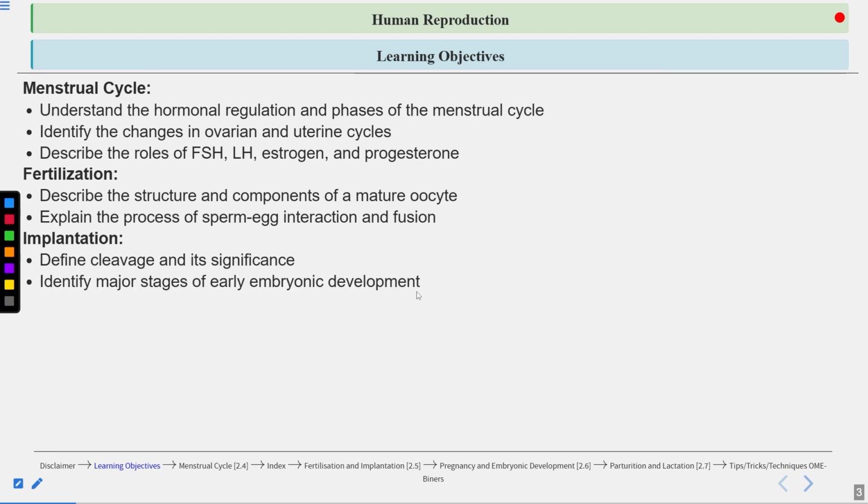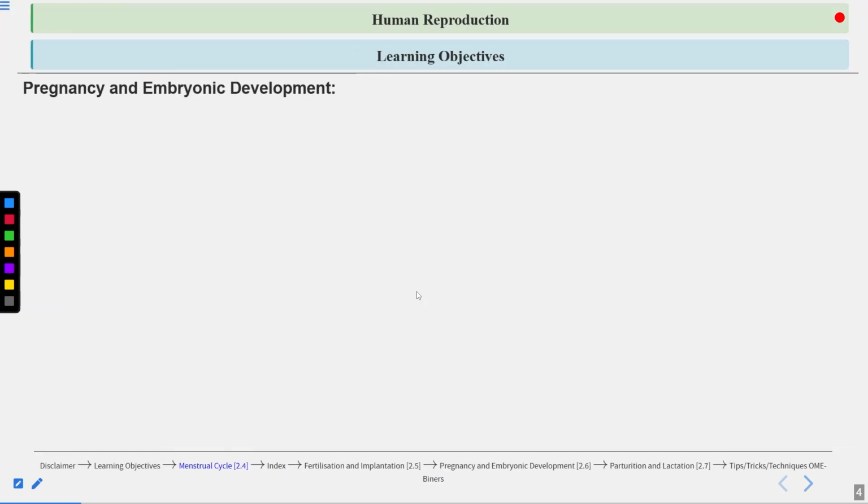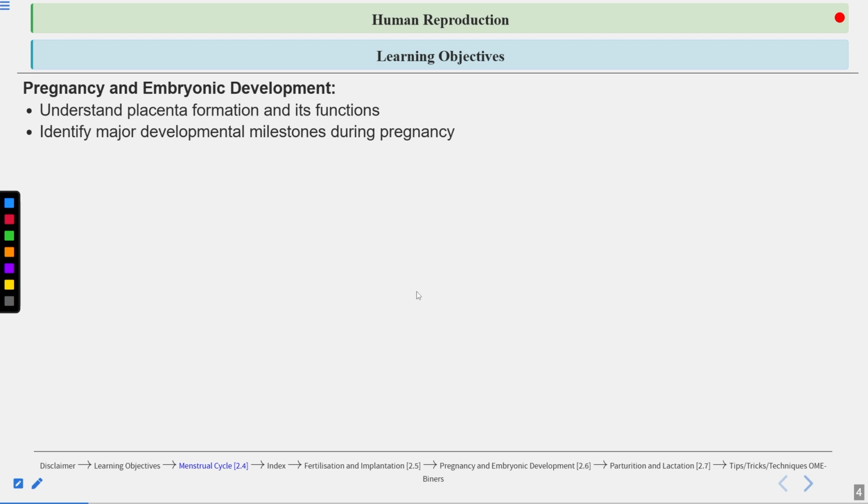Then we'll talk about some of the major stages of the embryonic development. Then we will understand the blastocyst formation, how the blastocyst is formed from the zygote. We'll talk about the implantation process then. Then we'll be talking about pregnancy and the embryonic development. We will understand the placenta formation and its functions. We will identify major developmental milestones during pregnancy.